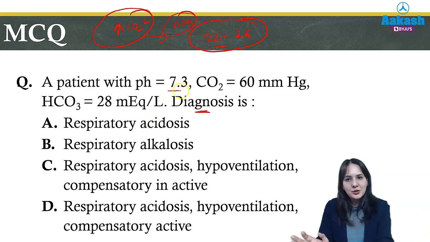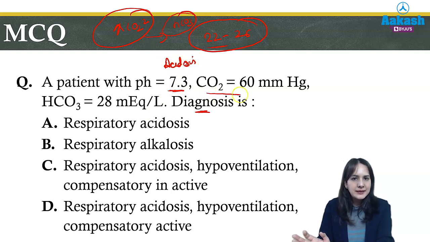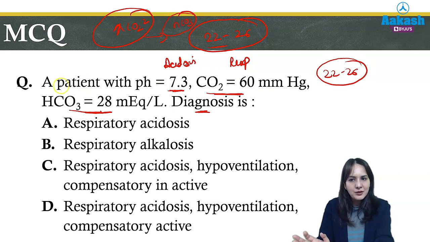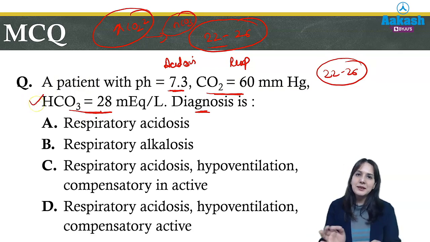So now in this question, pH is 7.3, which means the patient is suffering from acidosis. Carbon dioxide is more than normal, that is 60. So it is again a case of respiratory acidosis. But is compensation active or not? Now we know the normal bicarbonate value is 22 to 26, and in the question we are given 28. That means compensation has been started.